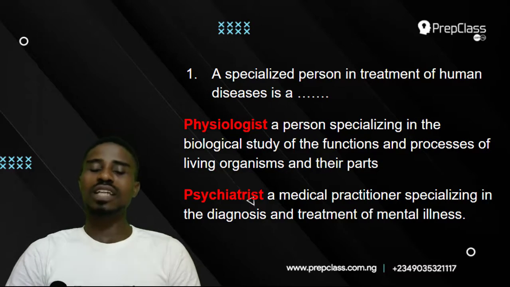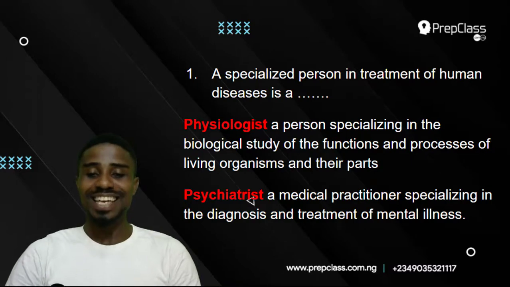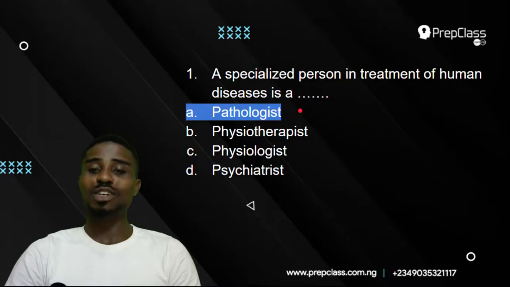So, having looked at the definitions for all of these options, you would agree with me also that option A is our correct answer. And our correct answer is option A, pathologist. So a person specialized in the treatment of human diseases is known as a pathologist. Let's move on to the next one.